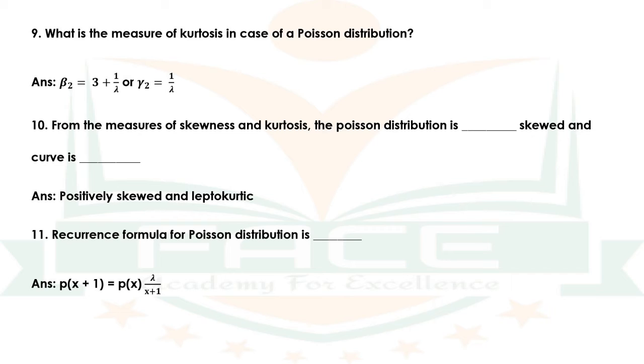Question number 10. From the measure of skewness and kurtosis, the Poisson distribution is dash skewed and curve is dash. The answer is positively skewed and leptokurtic. Question number 11. Recurrence formula for Poisson distribution is dash. The answer is P of x plus 1 is equal to P of x into lambda by x plus 1.